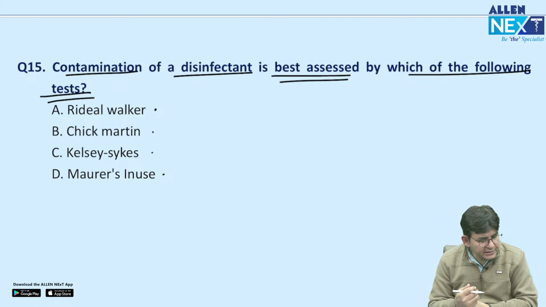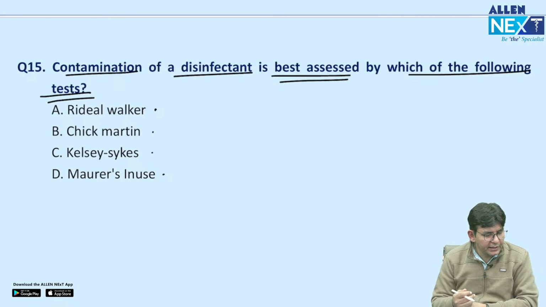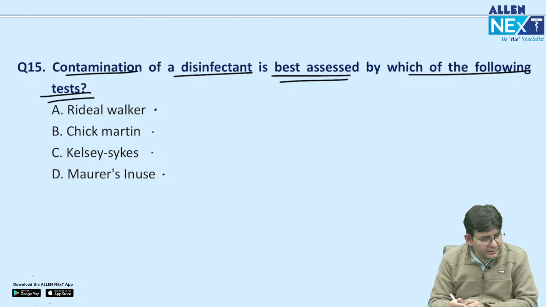Yes, please. Dr. Anil also told A. Dr. S also told A. Okay, Satish also told, Satish told C. Okay, Kelsey-Sykes. Good, Satish. Anybody else want to try, or should I give the answer?